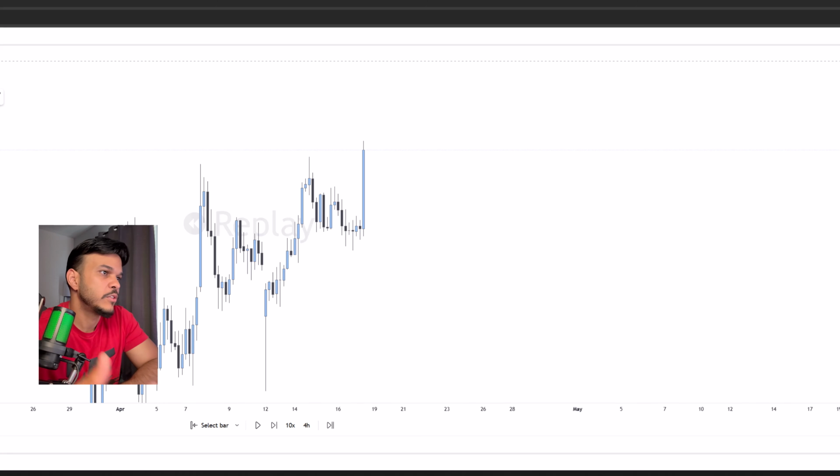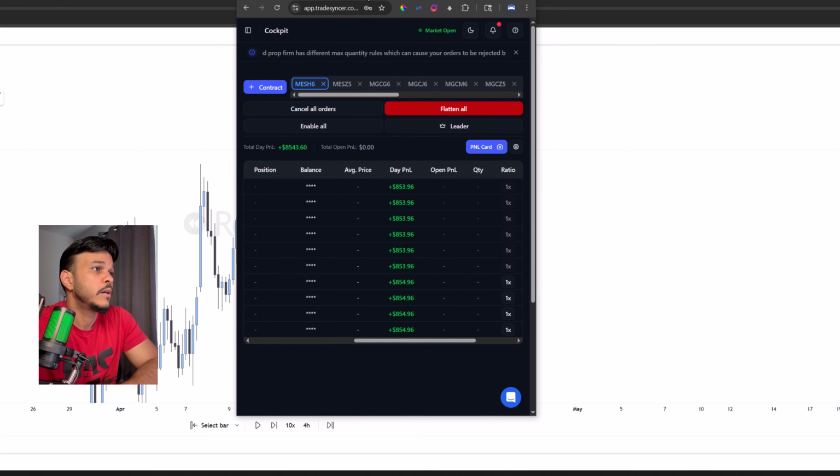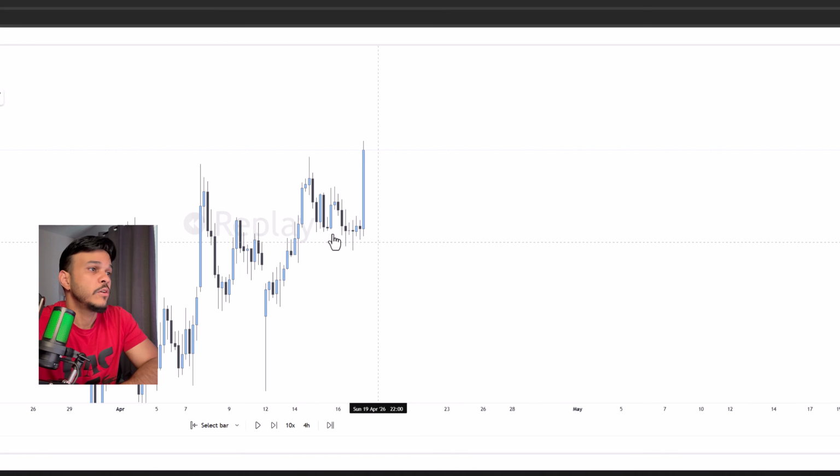Welcome back to the recap of the trade of the day. Today I took two trades. I literally went against the market structure. One was break even and the other one was a TP. Basically here you guys can see how much money I made: 8,500 on all the accounts. And so let's go right into it.